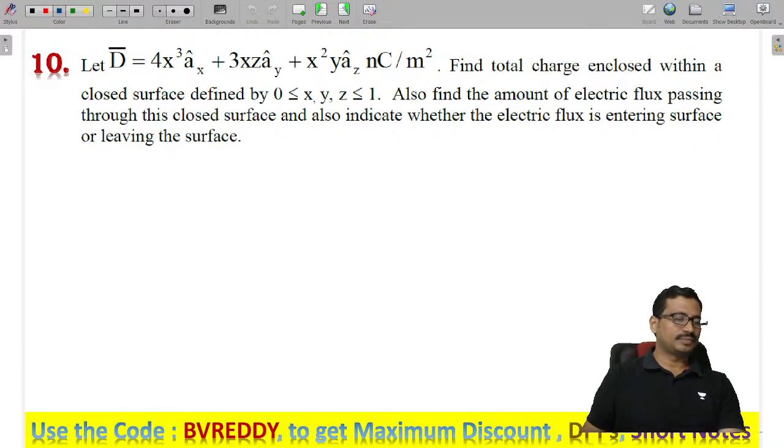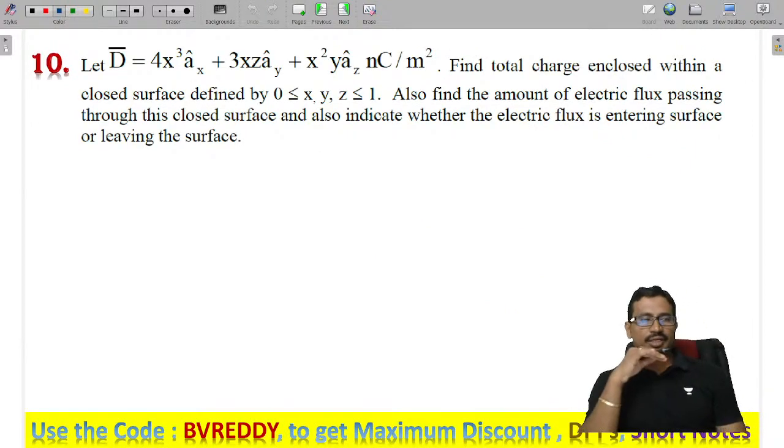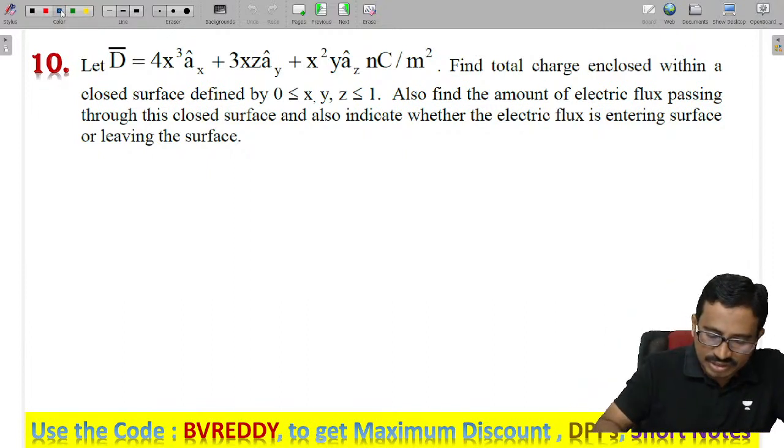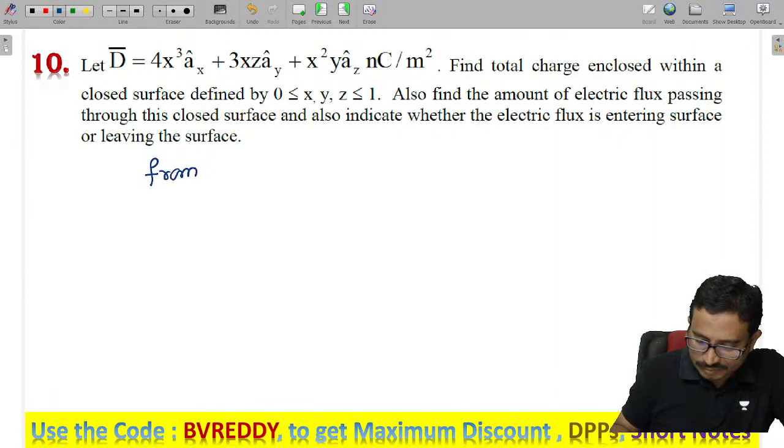Next one. Given D, find the total charge enclosed within a closed surface defined as like this. Now they have given the electric flux density. So from the Gauss law, what can we say, tell me?